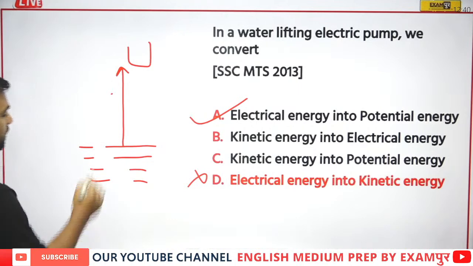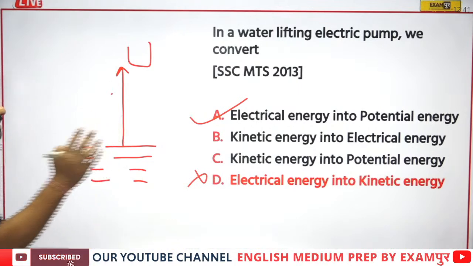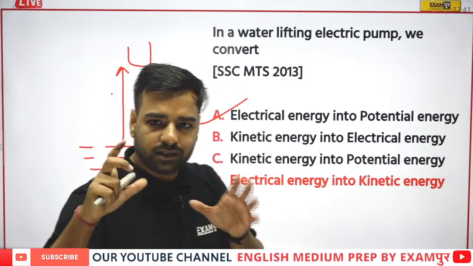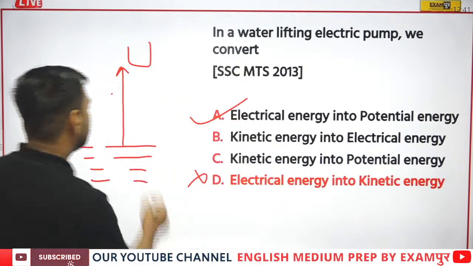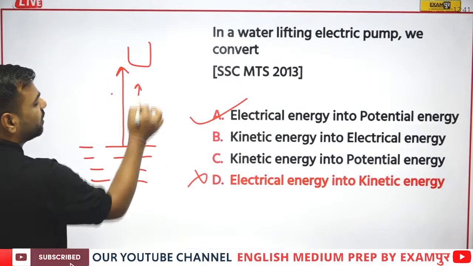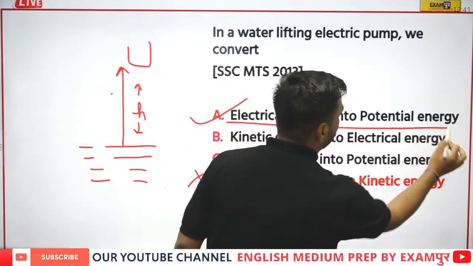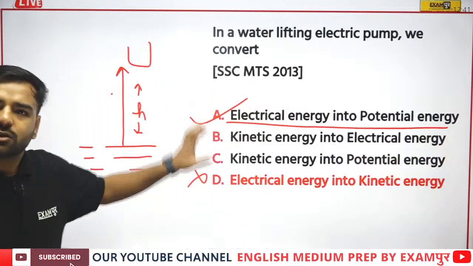So here, we were having electric energy that was actually running the pump, right? So when it was running, it was using electric energy, but there was an increase in the height of the water. Now, I'll go with the option electric energy was converted into the potential energy. Fine. So I'll go with option A.